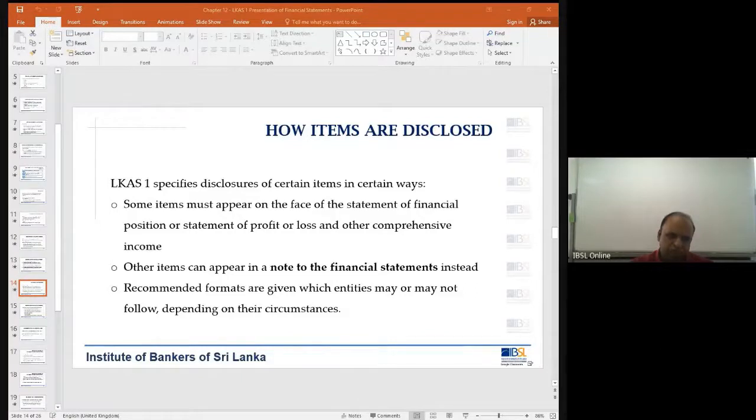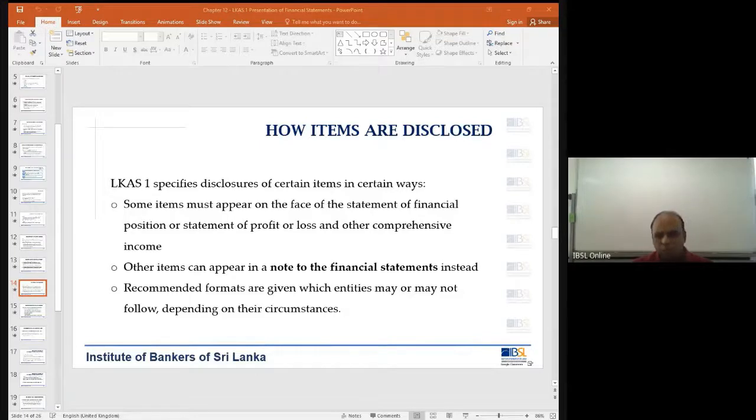In this face, you need to show these items: gross income, interest expense, net interest income. Likewise, all the line items have to be there. In exams also, these line items have to be there, but not in the same way. Depending on the items that appear in the question, you have to bring in all the items.